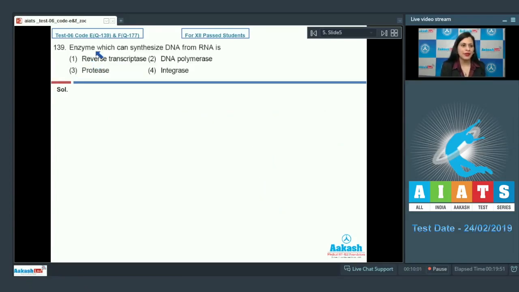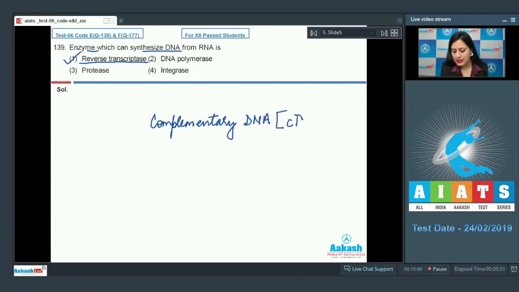Question number 139. Enzyme which can synthesize DNA from RNA is, and the options are reverse transcriptase, DNA polymerase, protease and integrase. And the correct answer to this question is option number 1, reverse transcriptase. Reverse transcriptase is an enzyme which can synthesize complementary DNA, abbreviated as cDNA, from RNA.